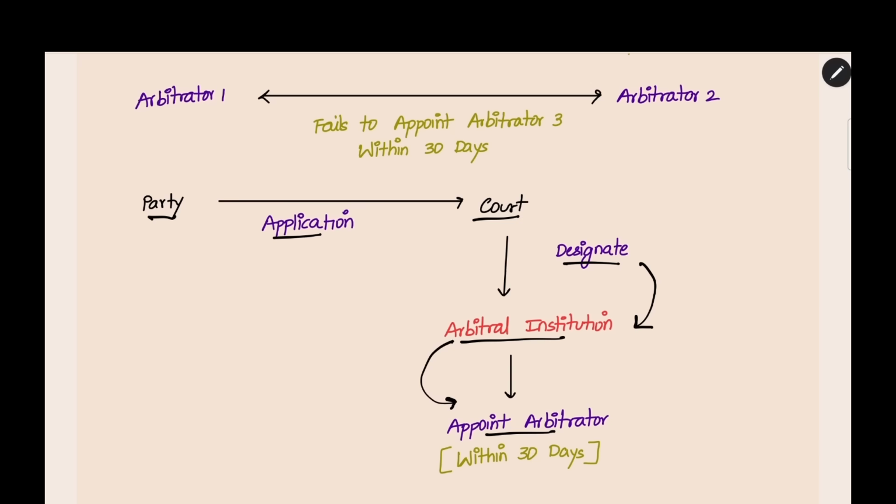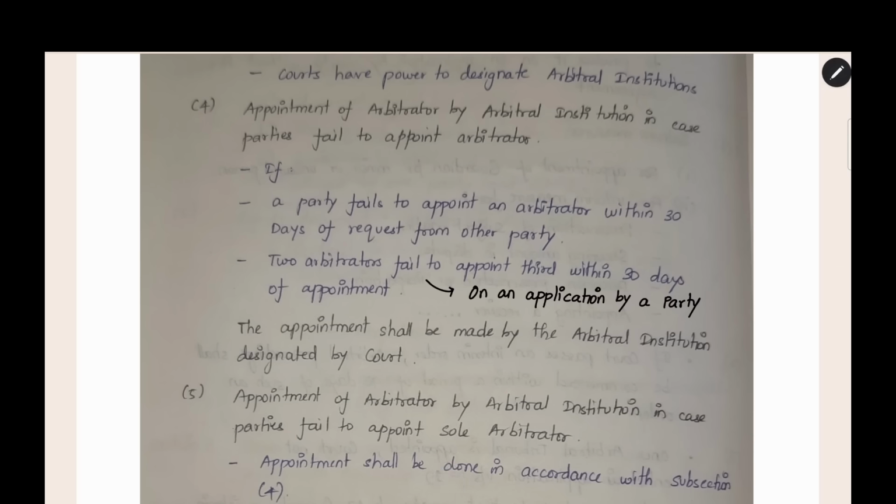You don't need to search for arbitrators. The arbitral institution will also appoint within 30 days. The court will order the arbitral institution and the institution will appoint the arbitrator within 30 days. This is the procedure given under section 11 subsection 4. This is an important section and all the appointments under section 11 will be made under section 11 subsection 4. We will be studying it later. This is the procedure for appointment given under section 11, subsection 4.